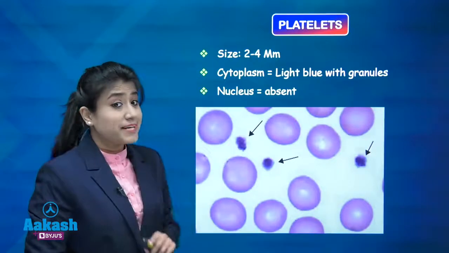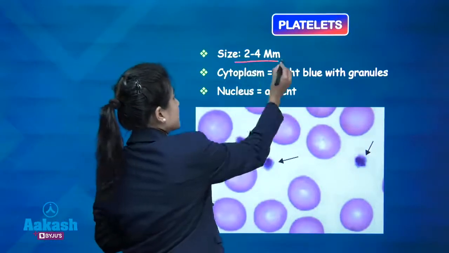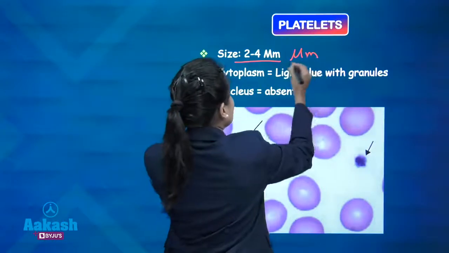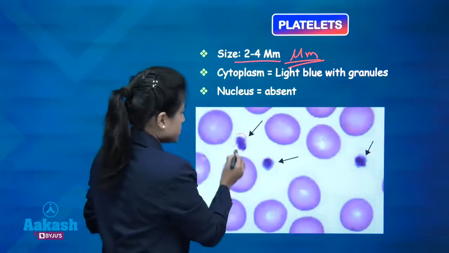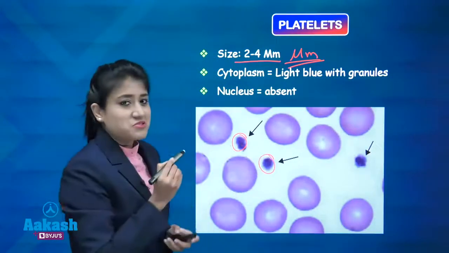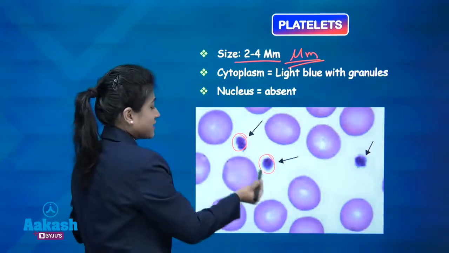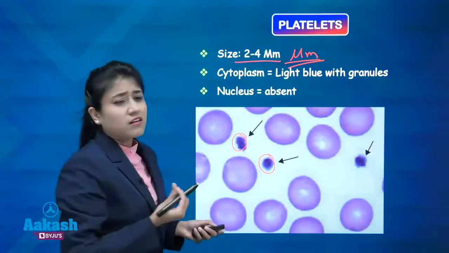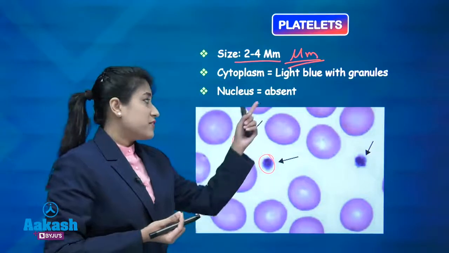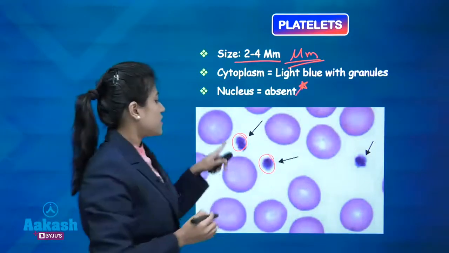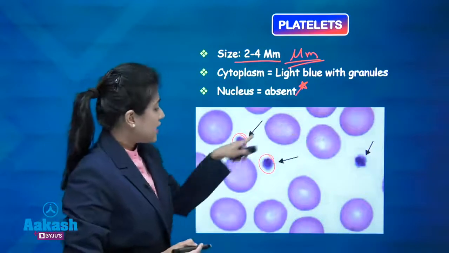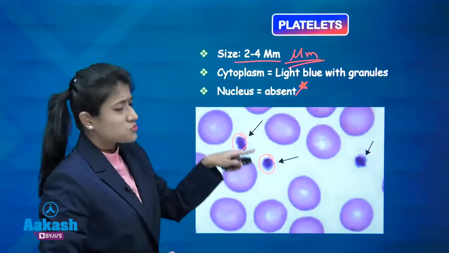Now coming to the platelets. We know the size of the platelet is 2 to 4 micrometer. What about the cytoplasm? So this one is your platelets. If you see the cytoplasm, they are light blue in color. They are having granules in it. What about the nucleus? Nucleus is absent. They are very small. If you compare it with the RBCs, you can see it's very small in size, 2 to 4 micrometer.